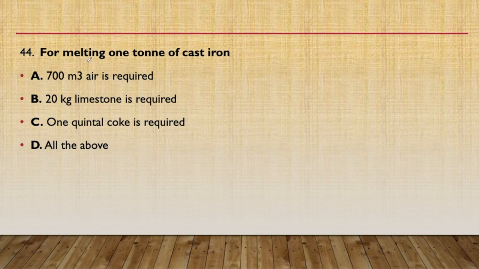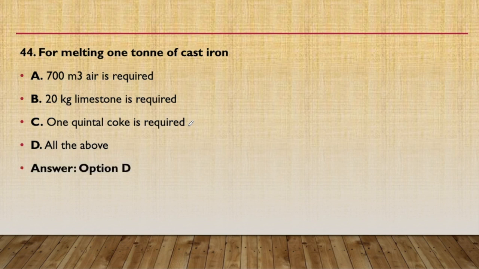44th question, for making 1 ton of cast iron, what quantity is required? 700 m³ of air is required, 20 kg of limestone is required, 1 quintal of coke is required. Option D, that is all of the above, is correct. These are the requirements for making 1 ton of cast iron. Okay.